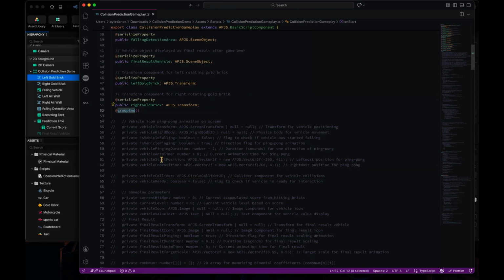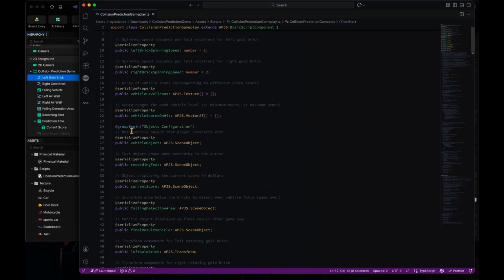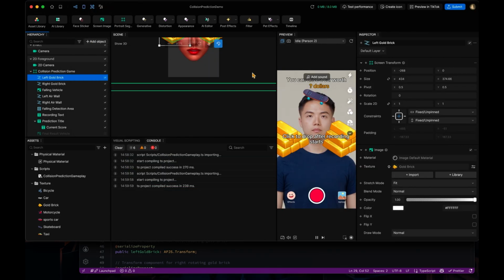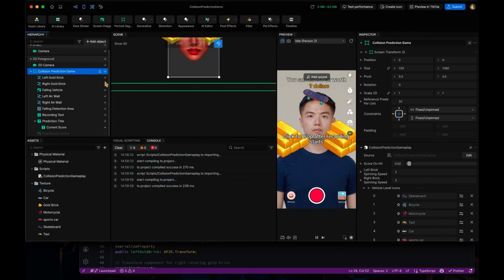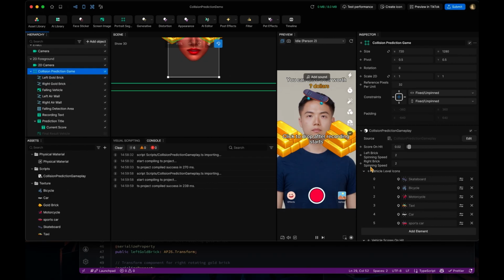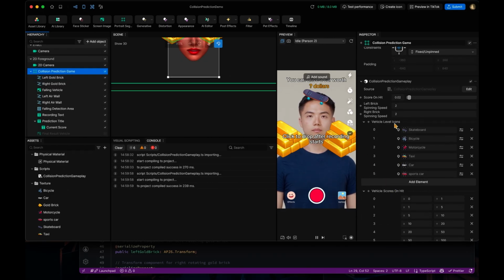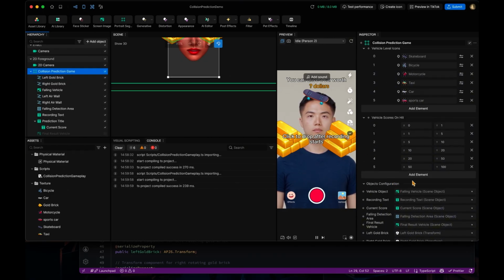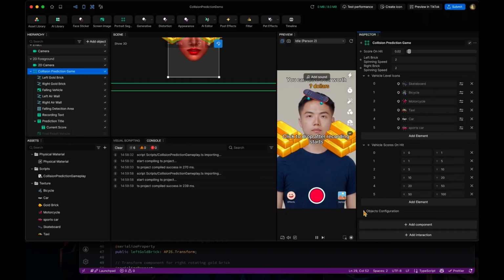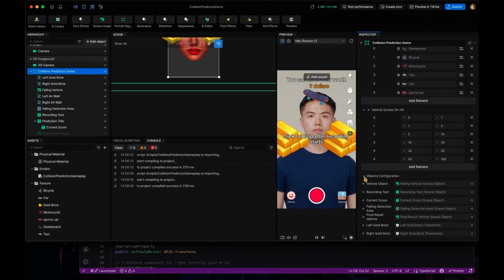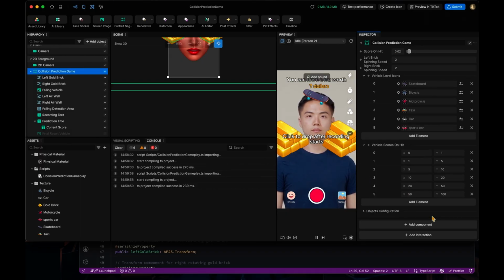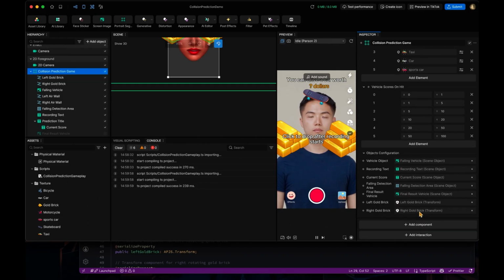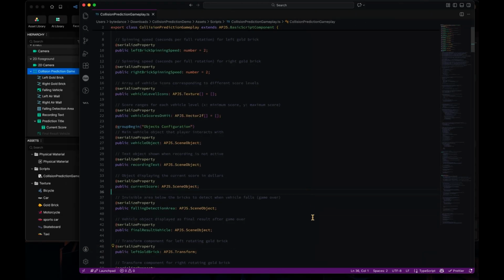You can also set up a group, showing a group begin, with a title of the group here, like this object configuration, and it can collapse or expand at your convenience.